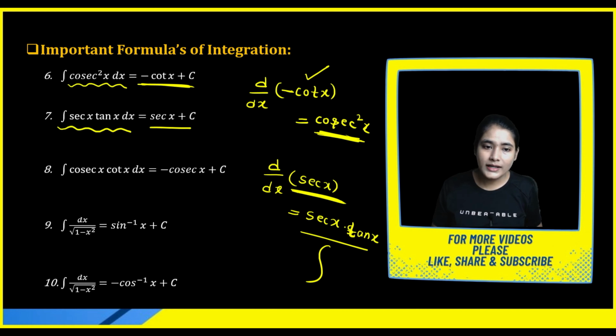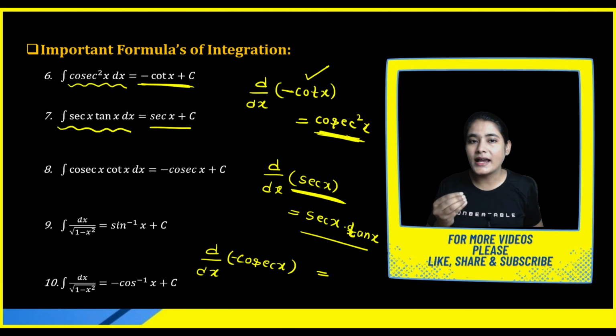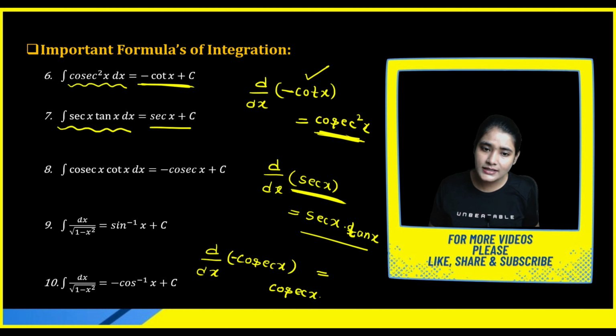Okay. Now what is the differentiation of minus cosec x? The differentiation of cosec x is minus cosec x cot x, but we are considering one more minus, so we will get plus cosec x cot x.